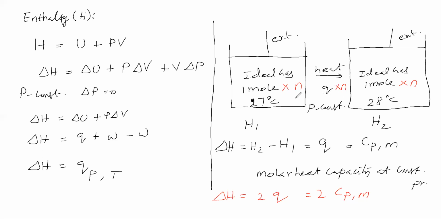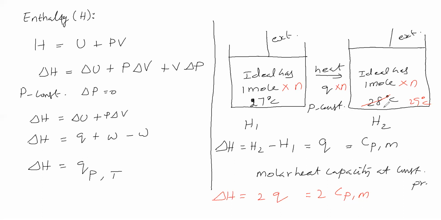Now here 27 degrees Celsius is there. Here 28 degrees Celsius is there. Now we will make this 29 degrees Celsius. That means to raise 1 degree Celsius, NQ amount of heat we supplied. Now how much temperature did we raise? 2 degrees Celsius.